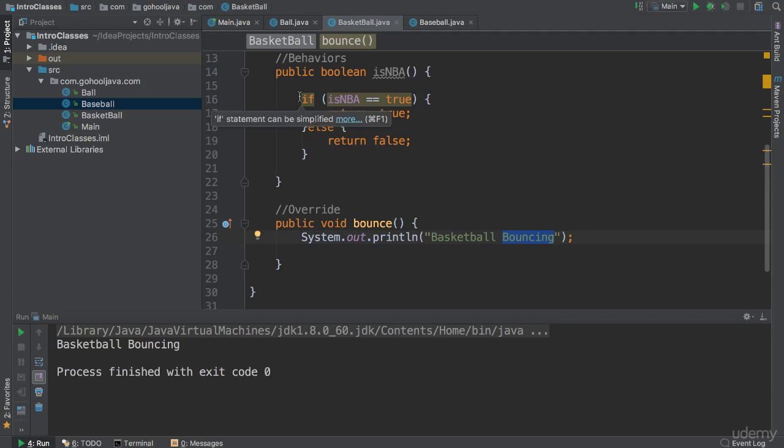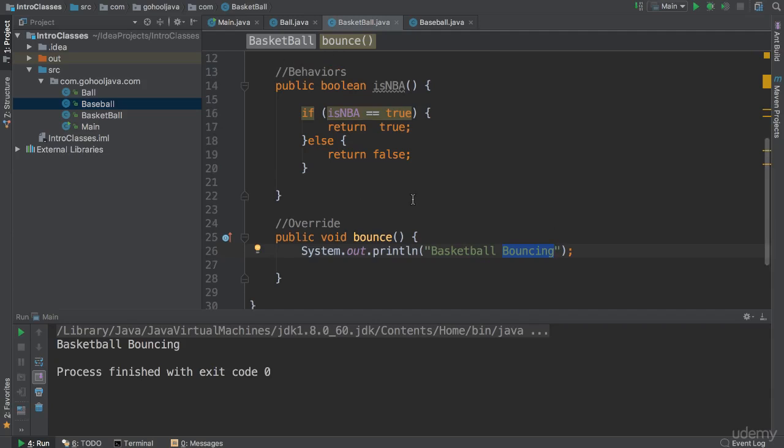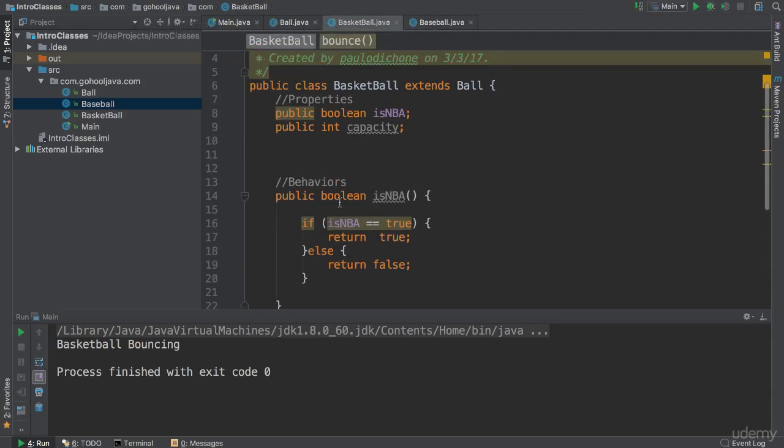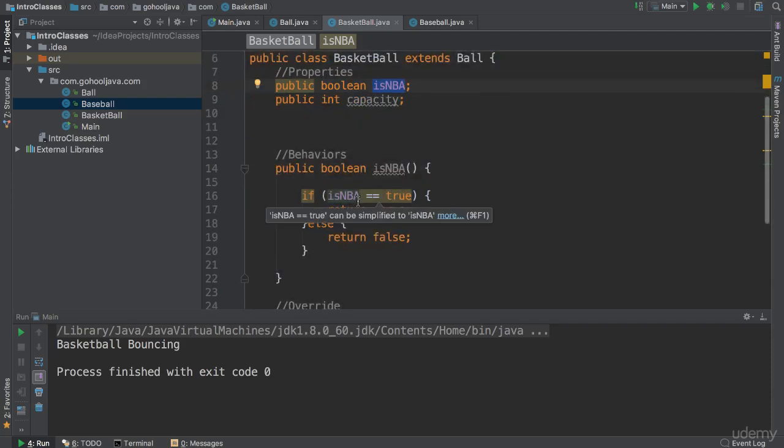Okay, so now we are customizing our basketball, even though it has all of the properties and methods or behaviors from our parents. Okay, so going back here, we did add another behavior, which is NBA, and we have the capacity here, which we're not touching at all. Okay, but let's take a look at this property here. So it's a Boolean is NBA. Now this means that we have to add something to this Boolean.